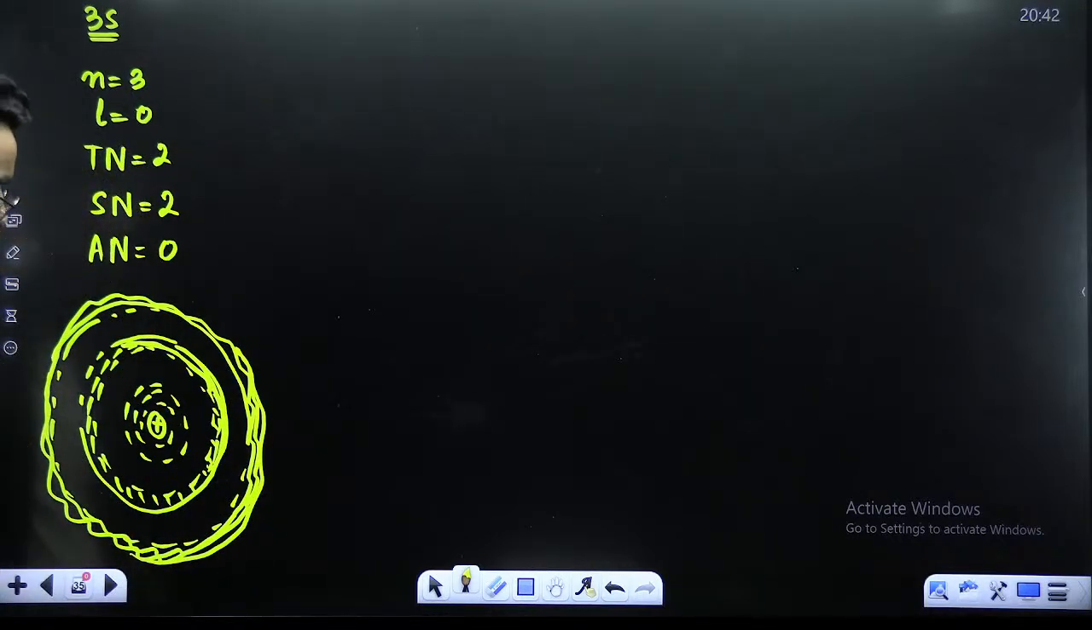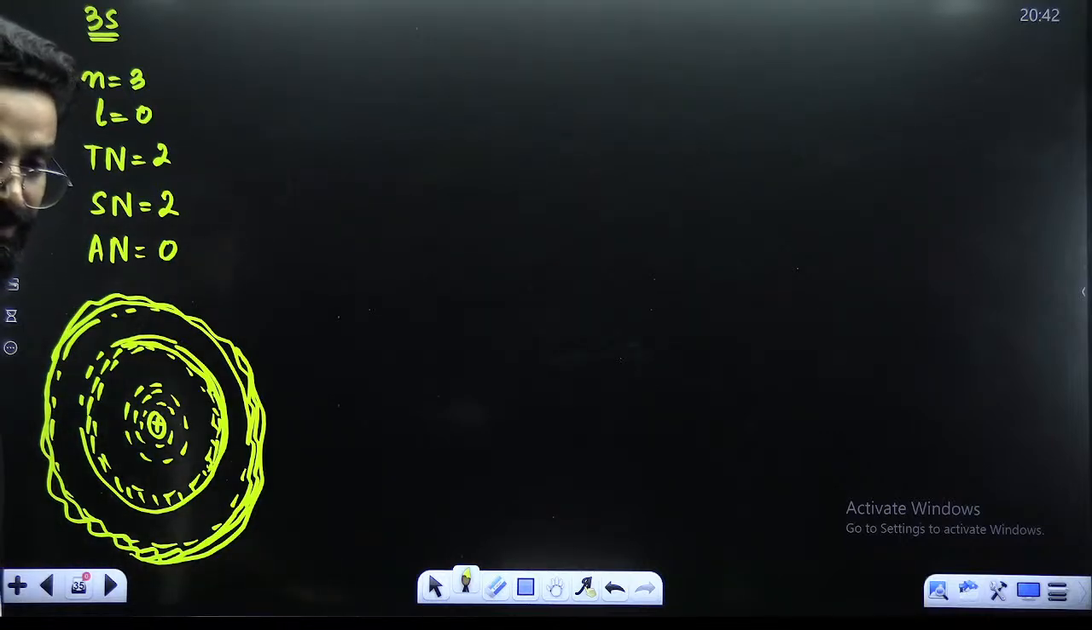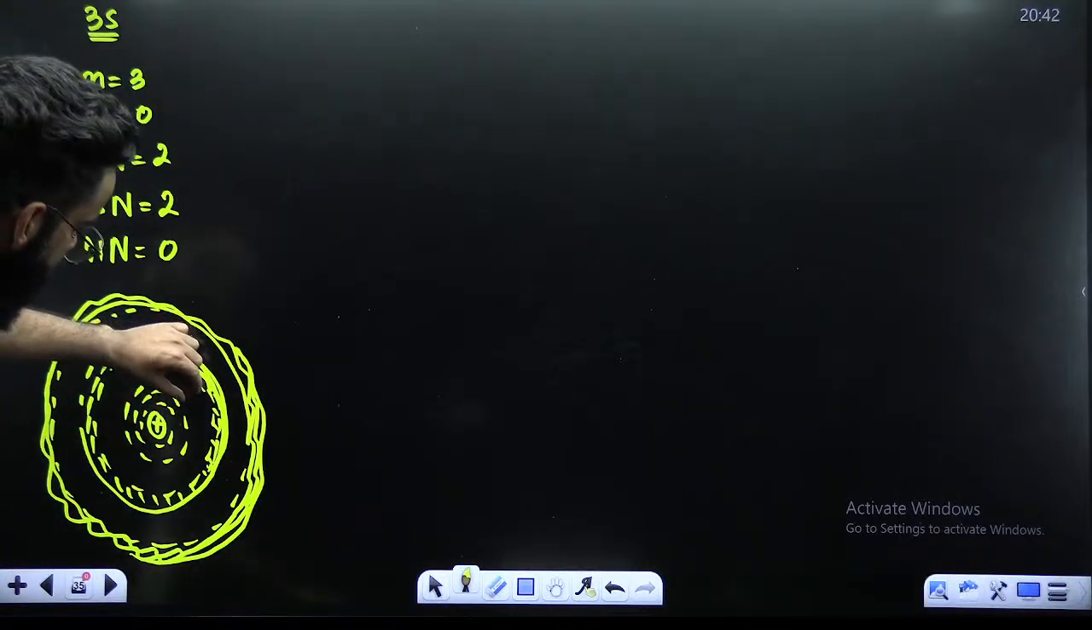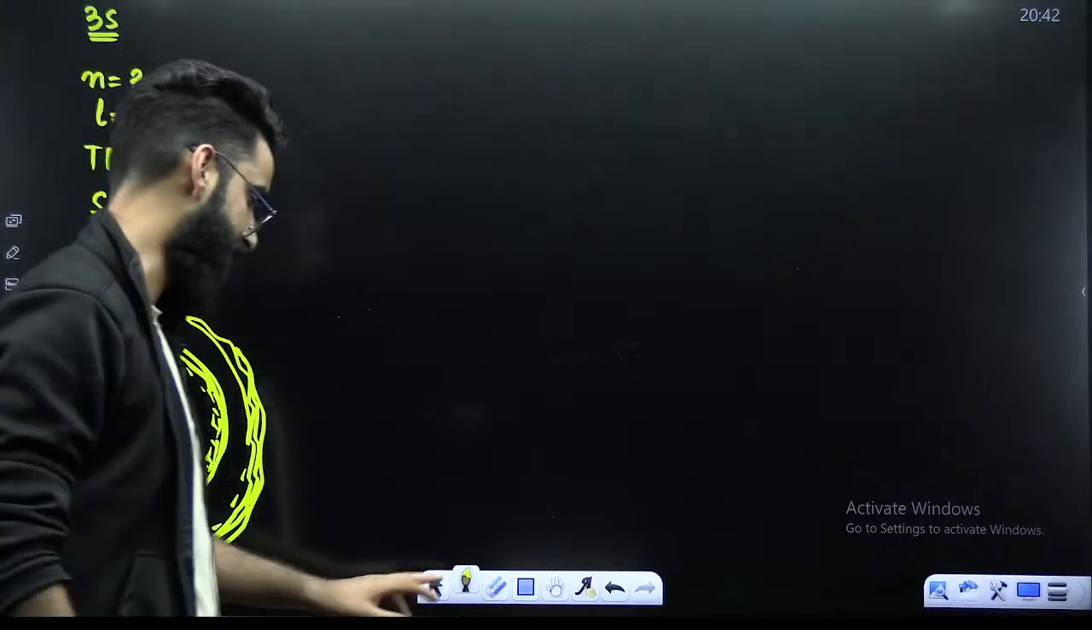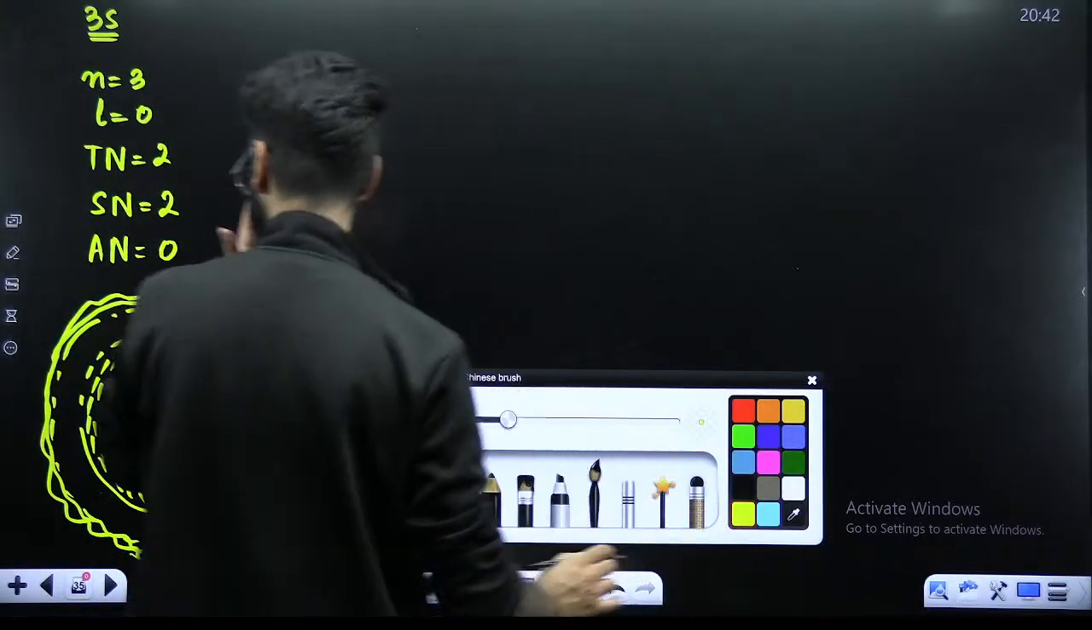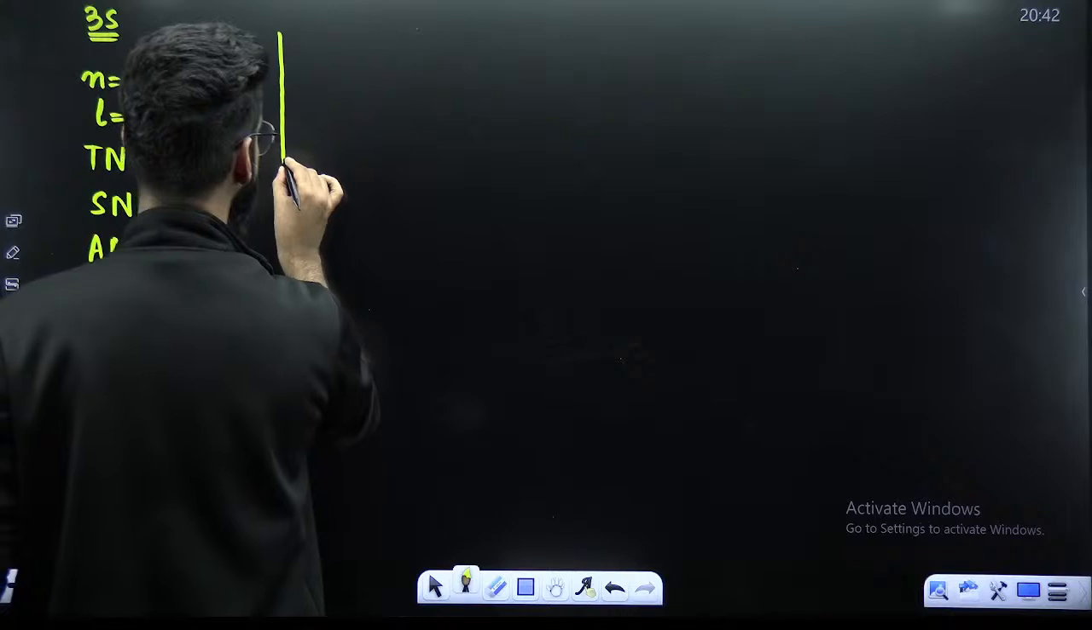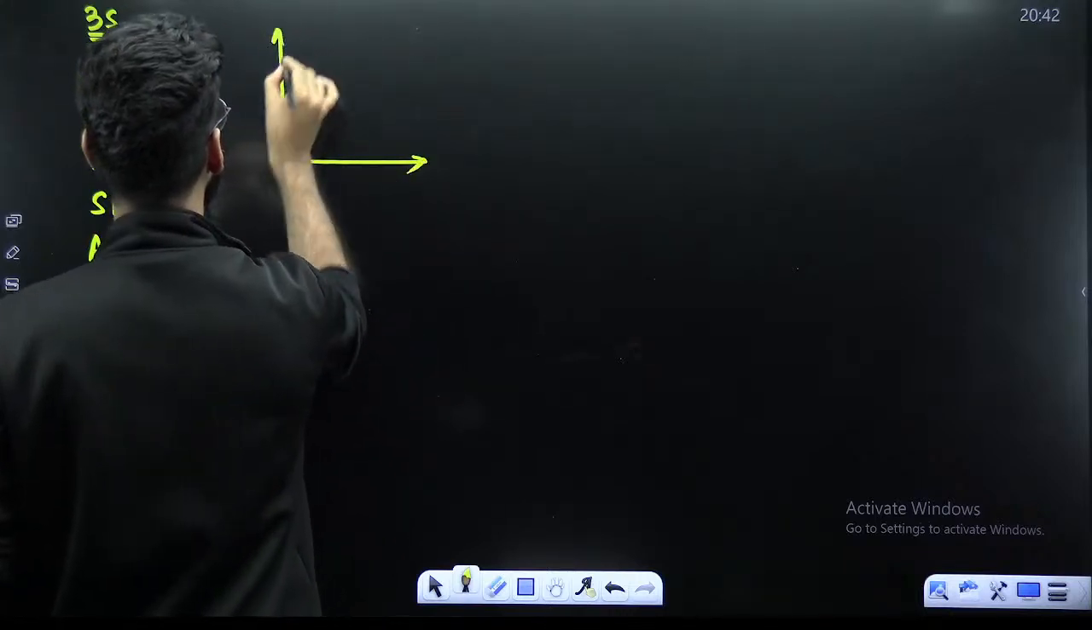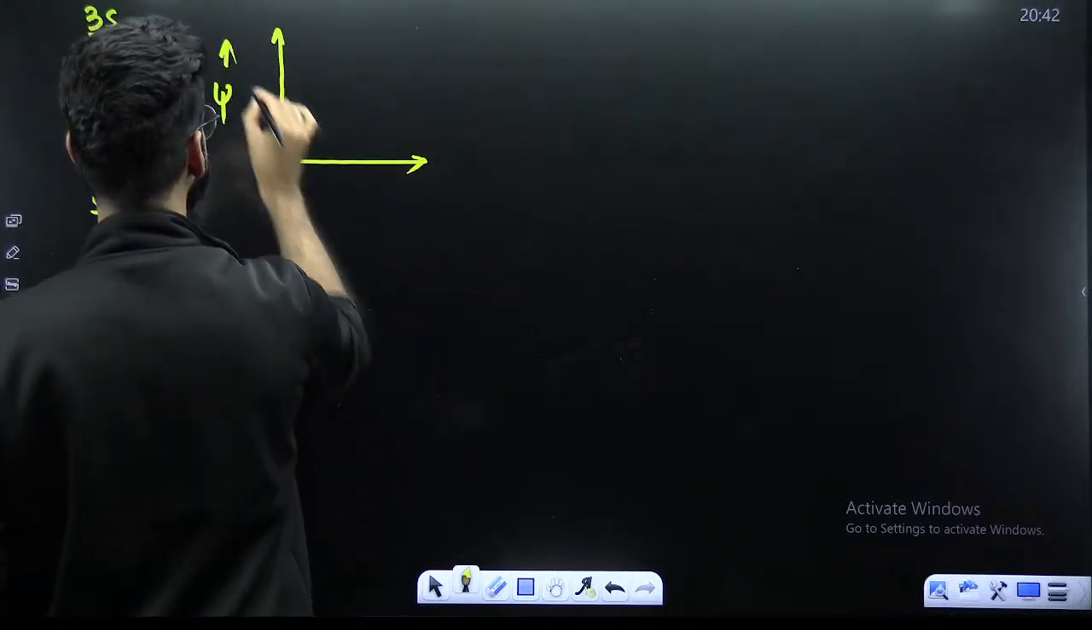Perfect. So how many spherical regions are there wherein electron density is 0? First, second. So two spherical nodes here. So how do you show it graphically now? For example, I have to make psi versus R.